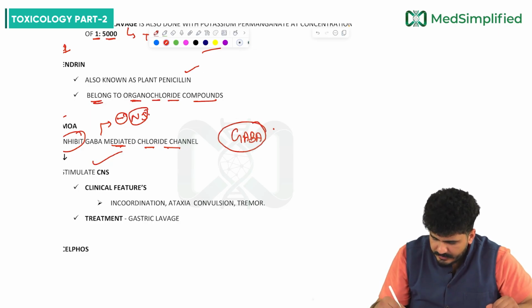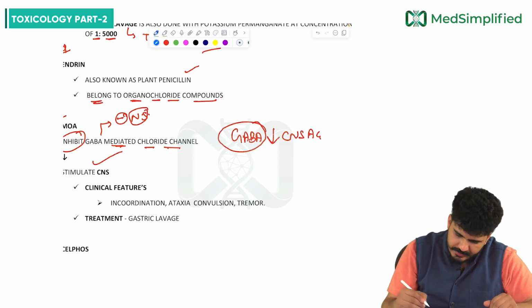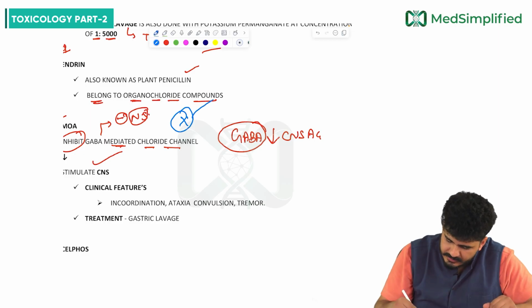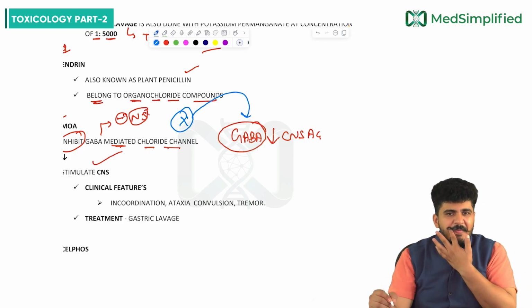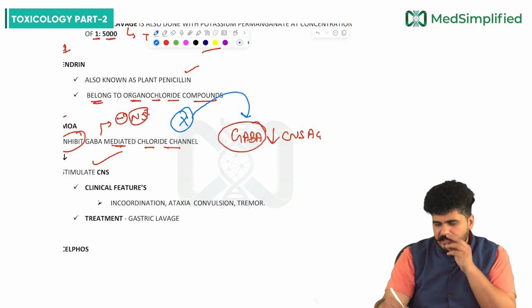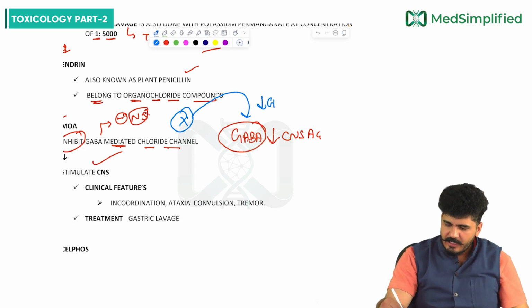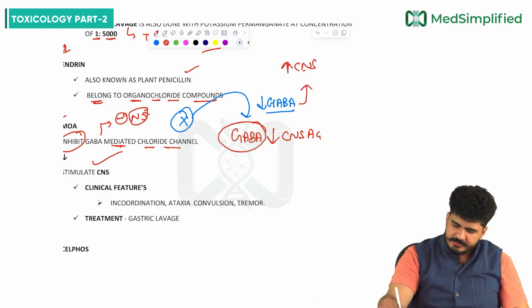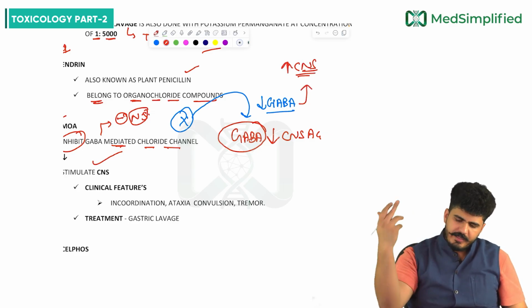GABA is decreasing CNS activity. And now there is some drug, X drug, coming. You say aldrin is there, aldrin is coming, aldrin is acting here. And aldrin is decreasing the GABA. If GABA is less, what will it result in? It will result in an increase in CNS activity.